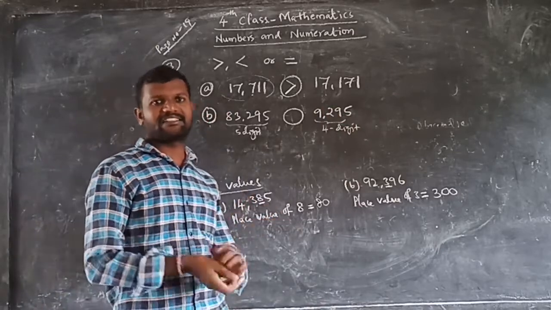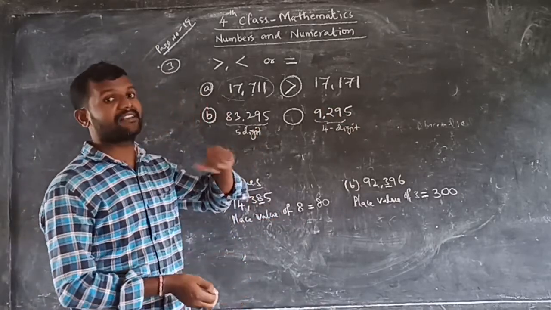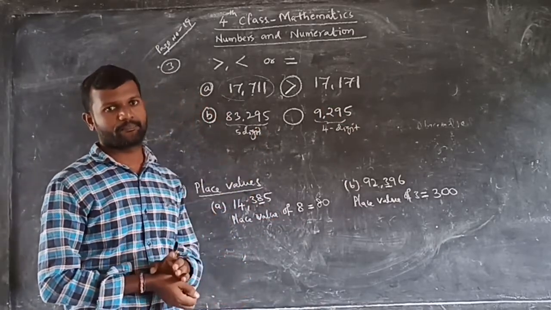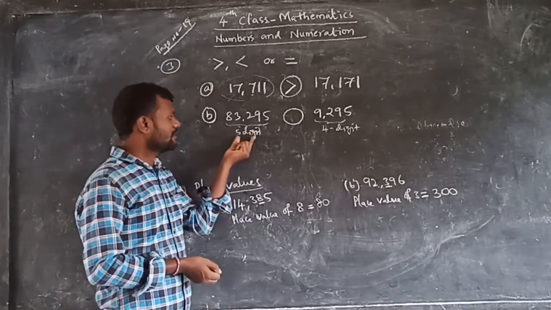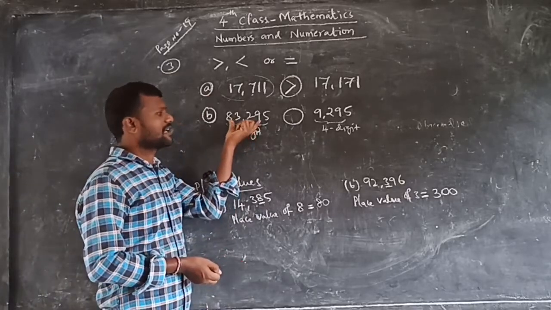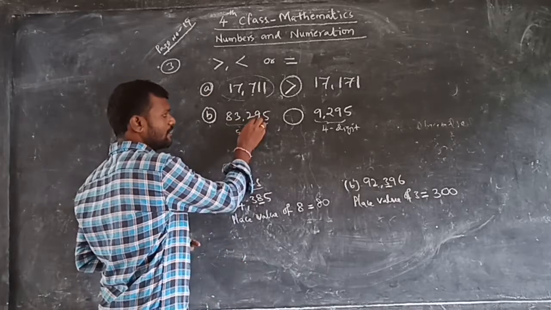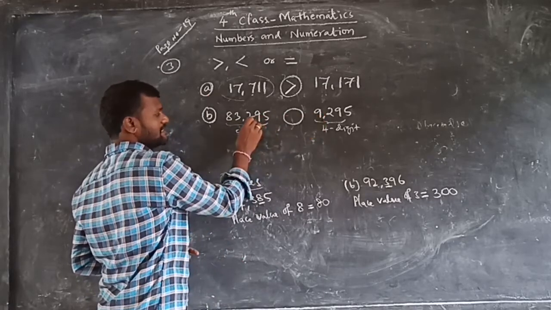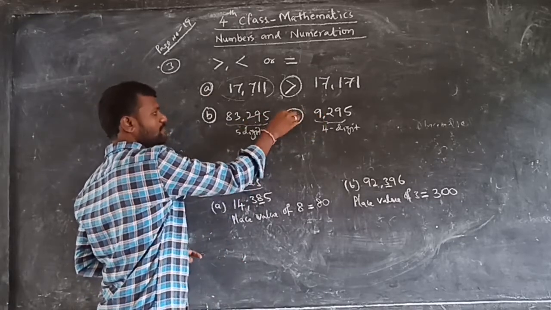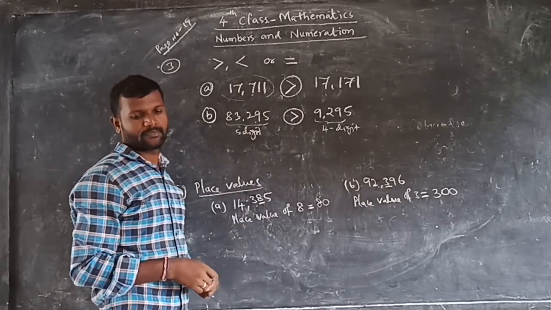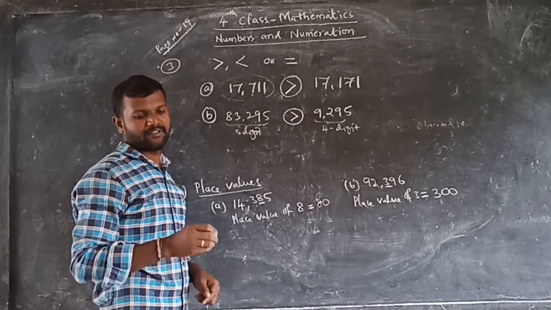Okay, the number of digits is different. Then which number has more digits? That is greater. Which number has more digits here? 5 digits is more. This number has more digits, so it is greater and this is lesser. So this is greater than that. That's why we use the greater than symbol. Okay, like this we have to do.